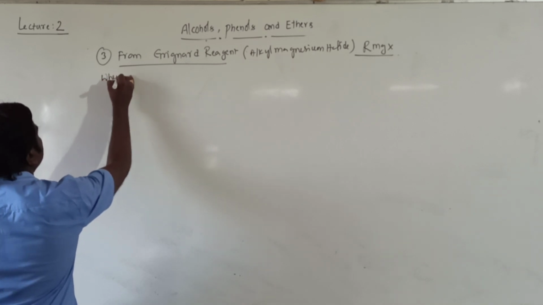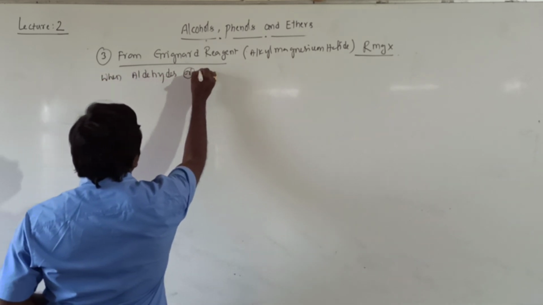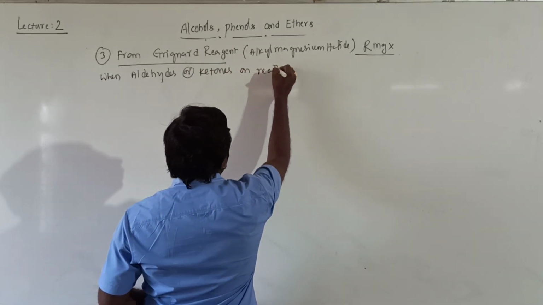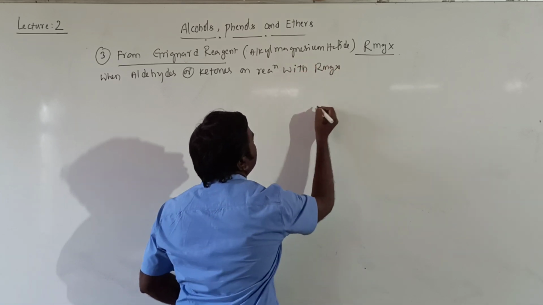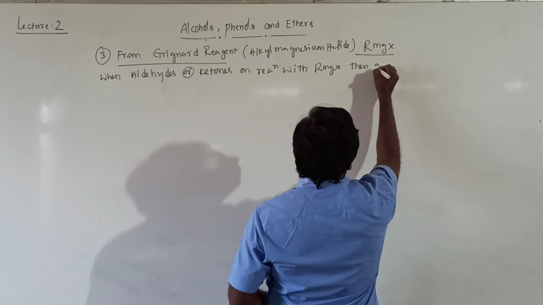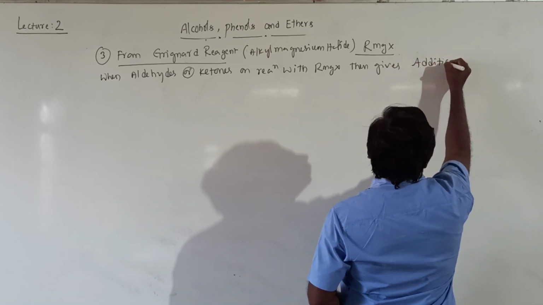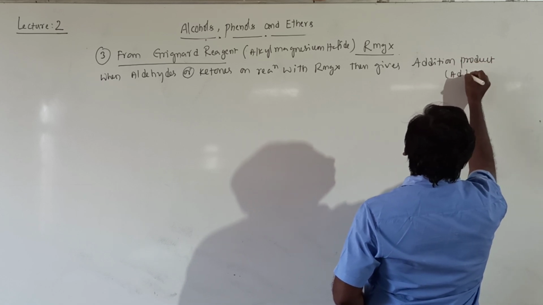When aldehydes or ketones react with RMgX, that is Grignard reagent, they give an addition product. The addition product is named an adduct.